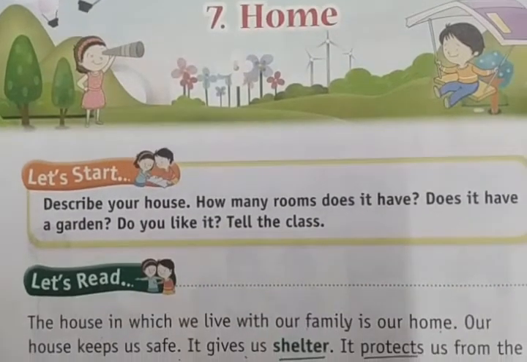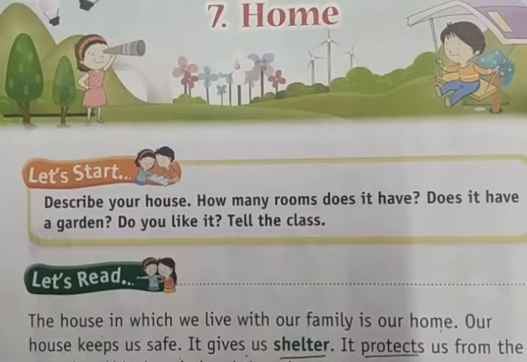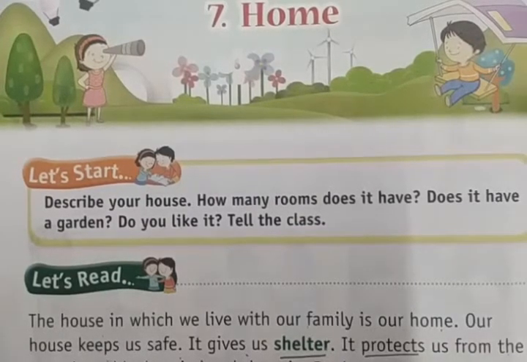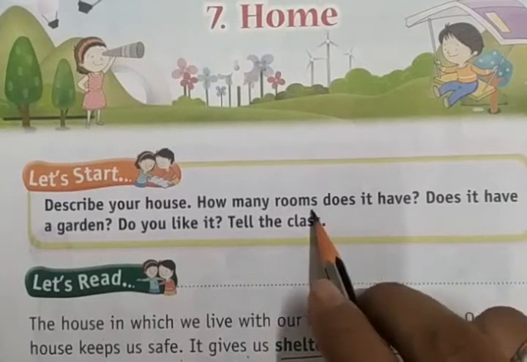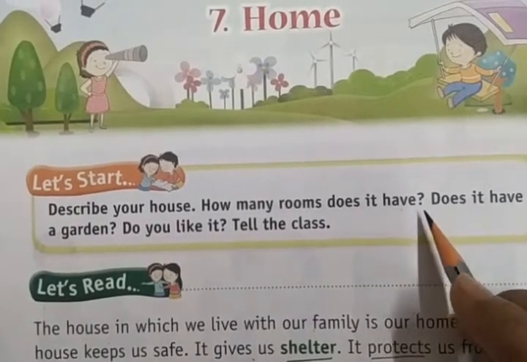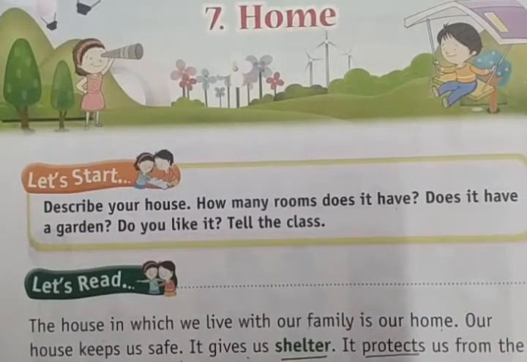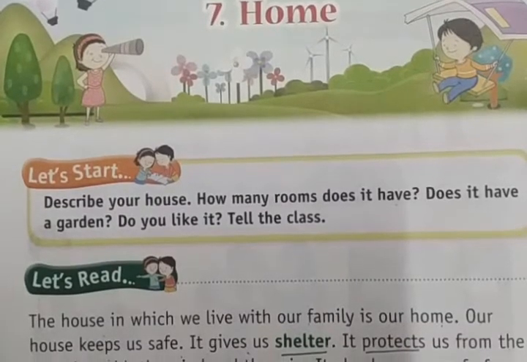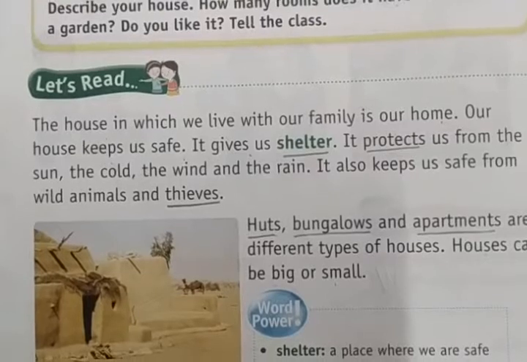Let's describe your house. How many rooms does it have? Does it have a garden? Do you like it? Tell the class. You describe your house, how your house is. In your house, how many rooms do you have? Does it have a garden? Do you like it? Tell the class. Everyone is going to have their homes, so you need to describe your home first and discuss with your friends and your family.